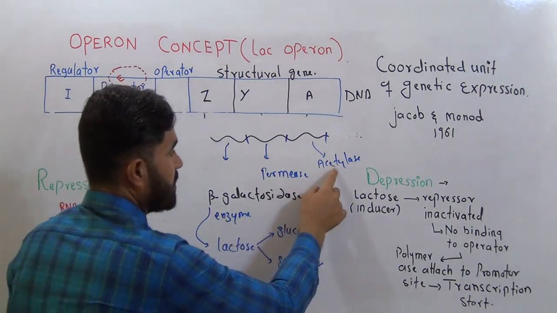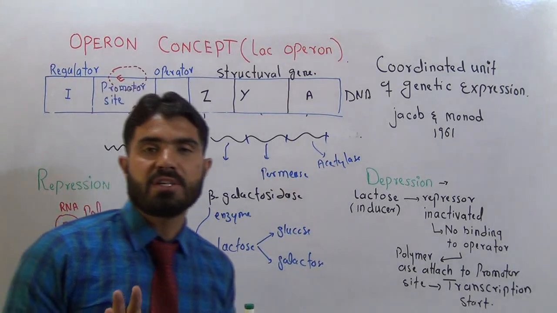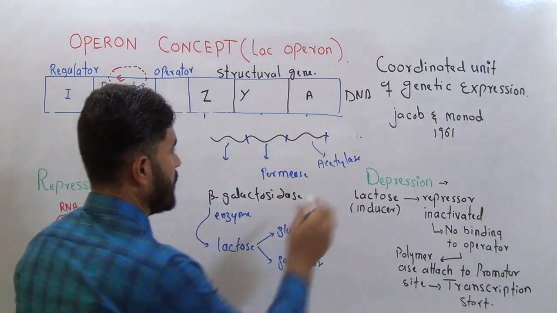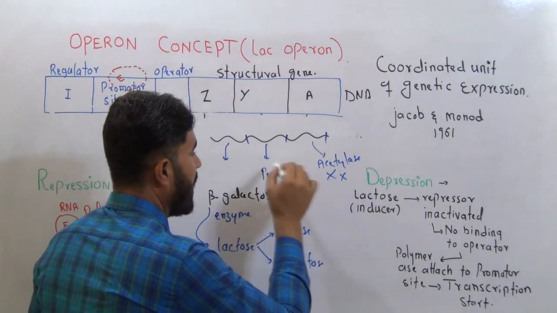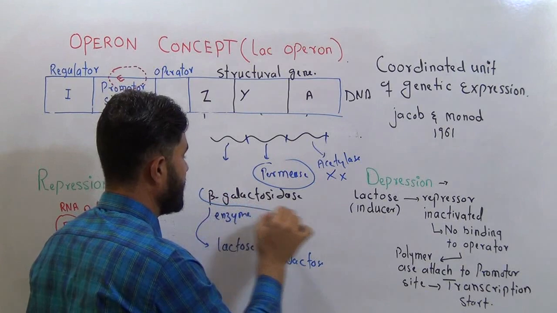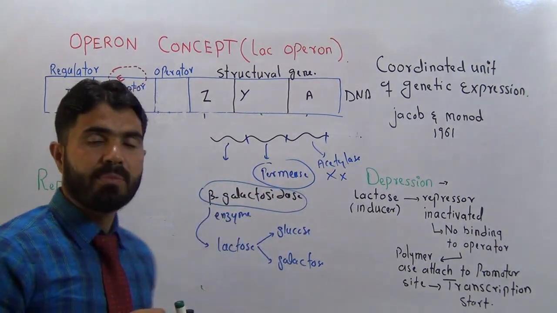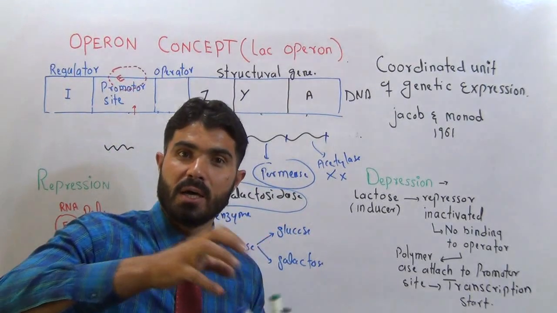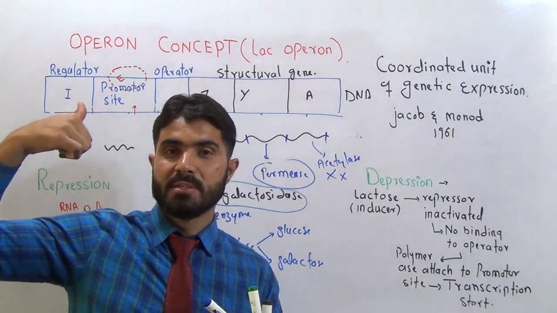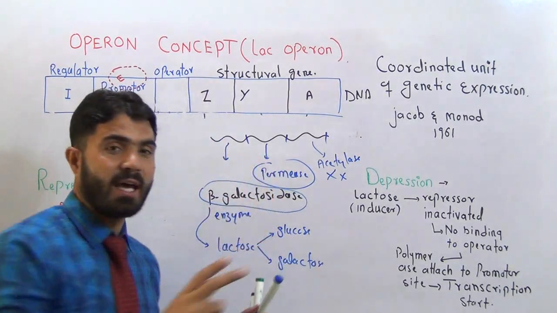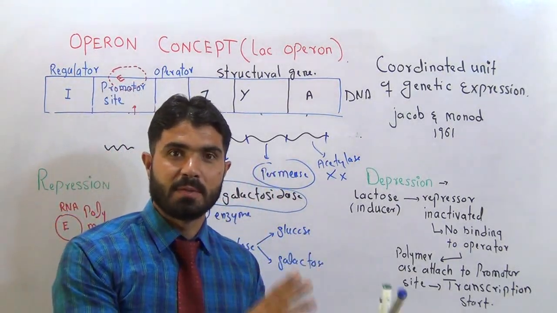And the 3rd enzyme, acetylase, its function has not yet been cleared. However, these 2 enzymes, permease and galactosidase, will start the metabolism of the lactose.